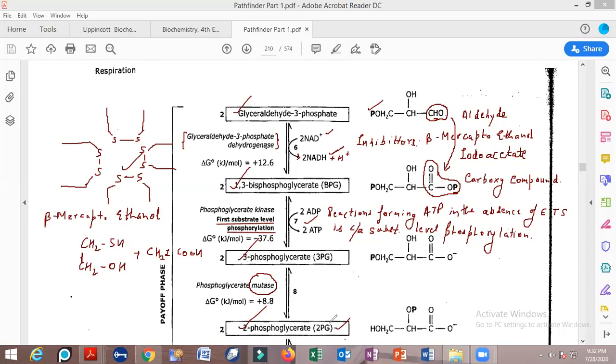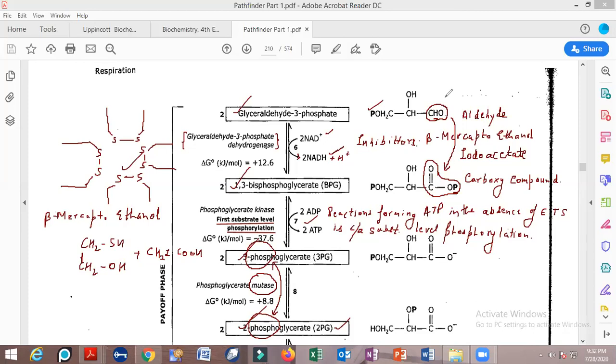लेक्चर की शुरुआत में मैंने बताया था म्यूटेज एंजाइम क्या करता है. Mutase enzyme is an enzyme that transfers a group from a carbon atom to another carbon atom and will form another group. That means 3-phosphoglycerate is getting converted into 2-phosphoglycerate molecule. This is how the reaction takes place.